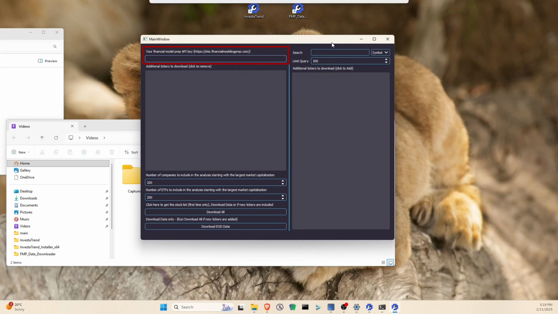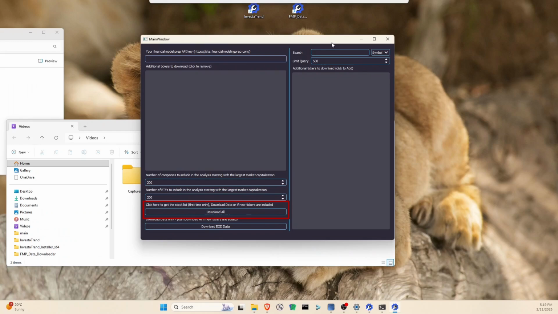Next, enter how many stock tickers and ETFs you want to download data for. I recommend starting with 100 to 200 stock tickers and 100 ETFs. These will be selected starting from the highest market cap. Click the Download All button to begin downloading the data.